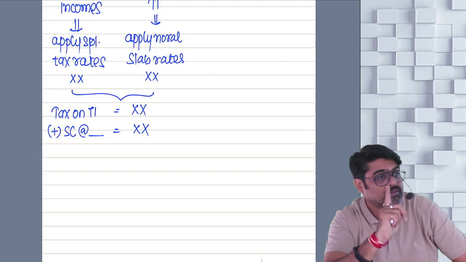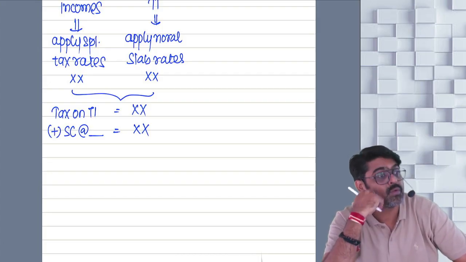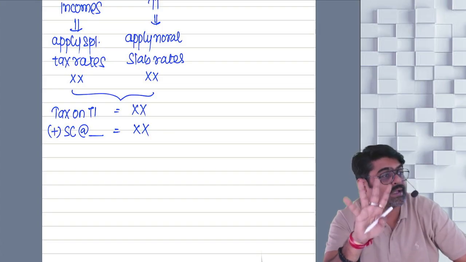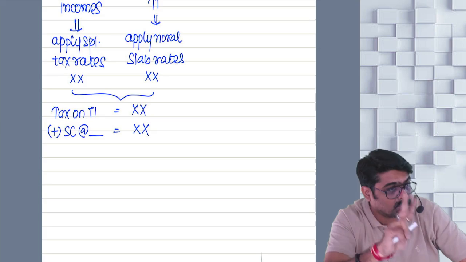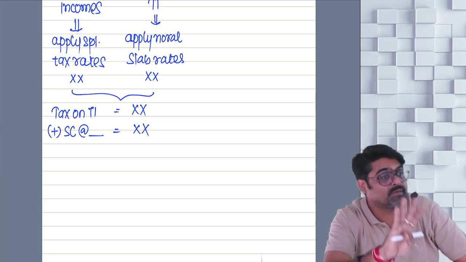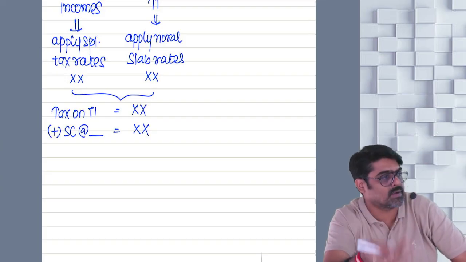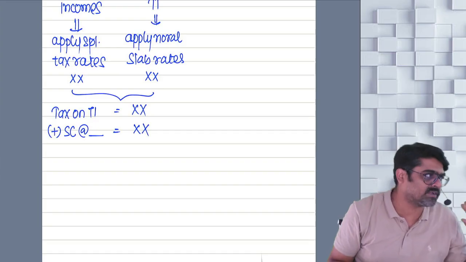Remember, the higher rate of surcharge, 25% or 37%, is not applicable on 4 taxes: taxes on LTCG 112, LTCG 112A, STCG 111A and dividend income. On those 4 incomes, whatever taxes you have calculated, separate that tax. On that tax, maximum 15% surcharge will come.